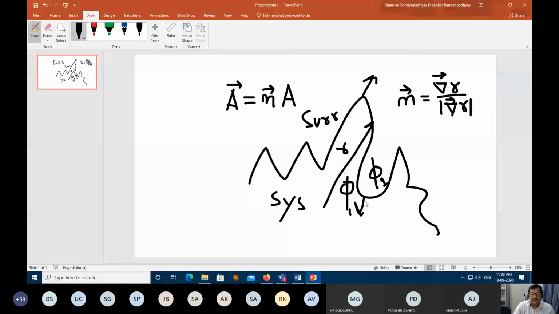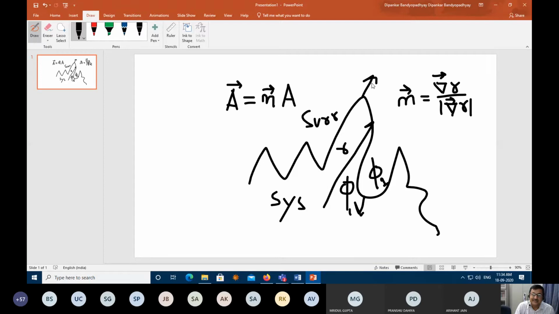So, sir, does that mean that depending upon the normal, it may contradict the thermodynamic sign of the quantity? See, here when I'm doing normal like this, why am I doing it? I'm thinking that system is losing and surrounding is gaining. That's the way I'm defining. I am defining a scalar R, which is helping me decide what system is losing and what surrounding is gaining. Whereas in this normal, what am I doing? I'm thinking about what system is gaining from surroundings. So these two normals are different.